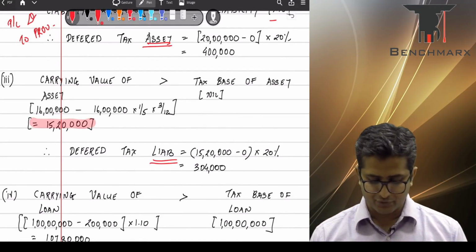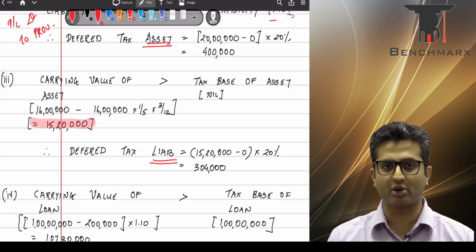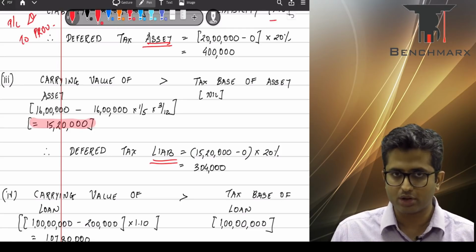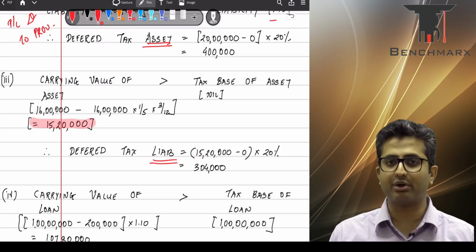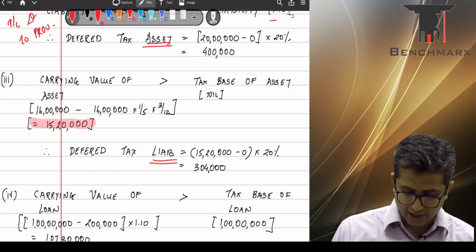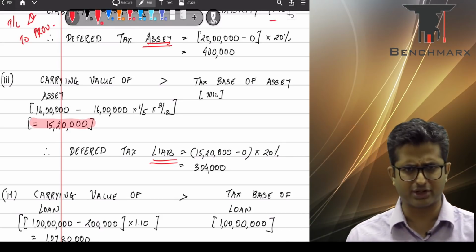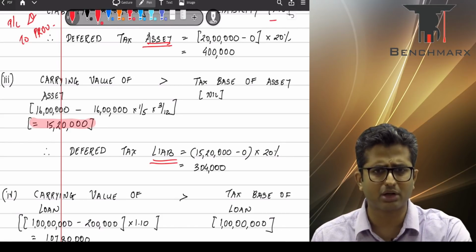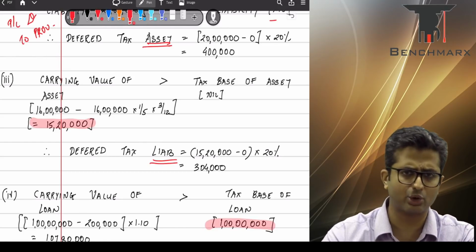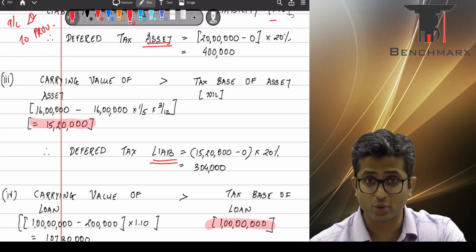Next, you have the last case where you have borrowing costs. Now, there is a slight application of financial instruments. You have actually borrowed, and on borrowing, the effective interest comes to 10%. Again, there's a transaction cost. So, as per income tax, the transaction cost will be expensed. The loan continues to remain at 1 crore. So, your carrying value as per income tax is 1 crore. Expenditure taken to the P&L. Bank account debit to loan shown at 1 crore rupees only.